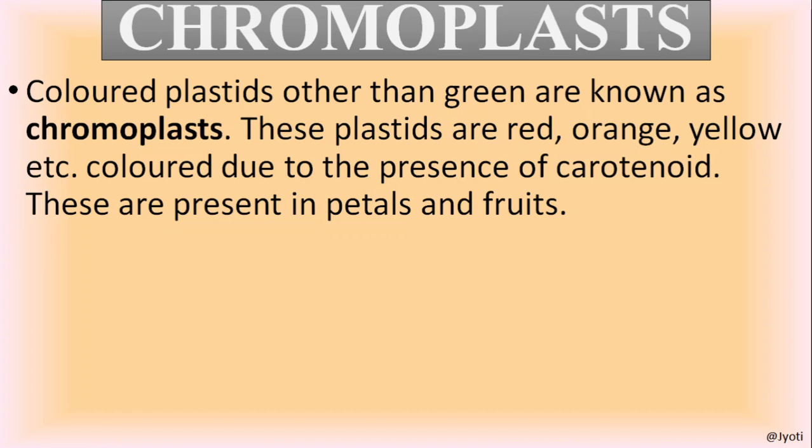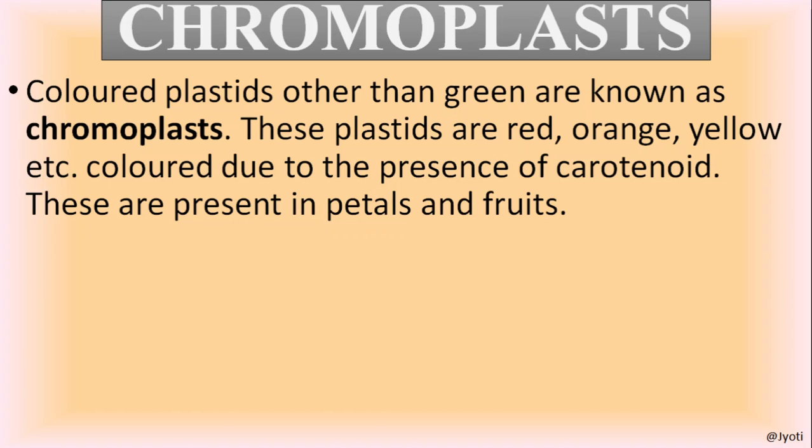This chromo means colored. So these are the plastids which contain different colored pigments other than green. So they are known as chromoplast, and these plastids are red, orange, yellow, etc. colored due to the presence of a particular type of pigment that is known as carotenoid, and they are present in the petals and fruits.